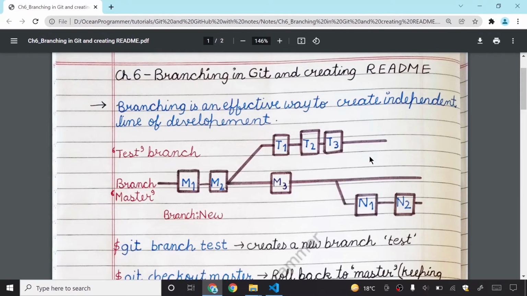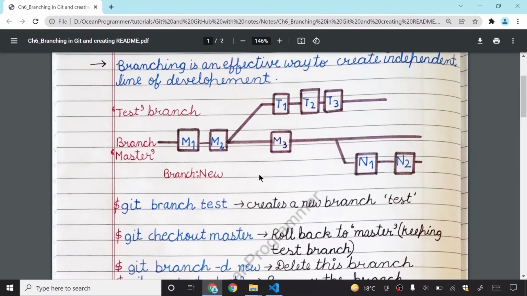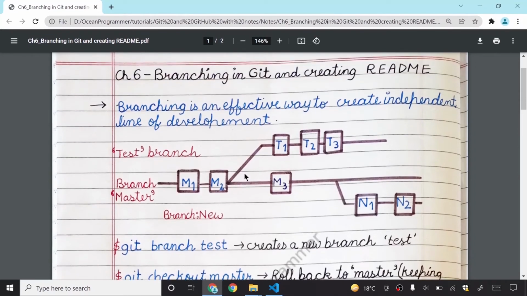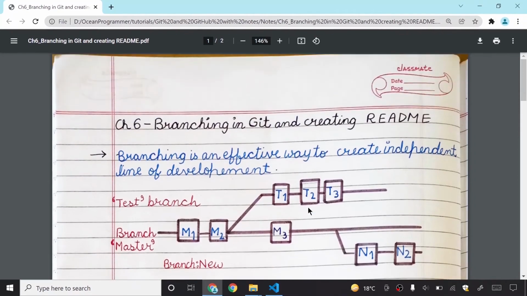For example, I want to use any JavaScript framework on any website, and let's say I am working with any group. If I just simply add my commit into my master branch, there will be many problems. So if I create a new branch, I will create a test branch in which I will test my application using the other framework. I will create the first commit, okay, it is working, then submit a second commit, and if it is working, then I will create a third commit.